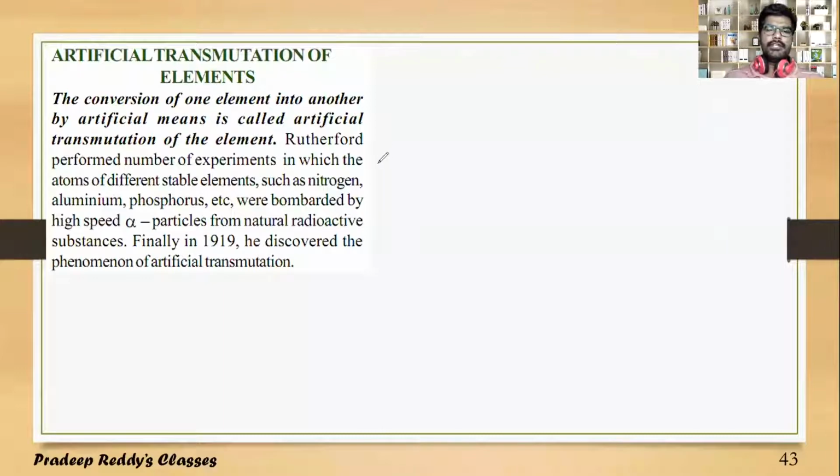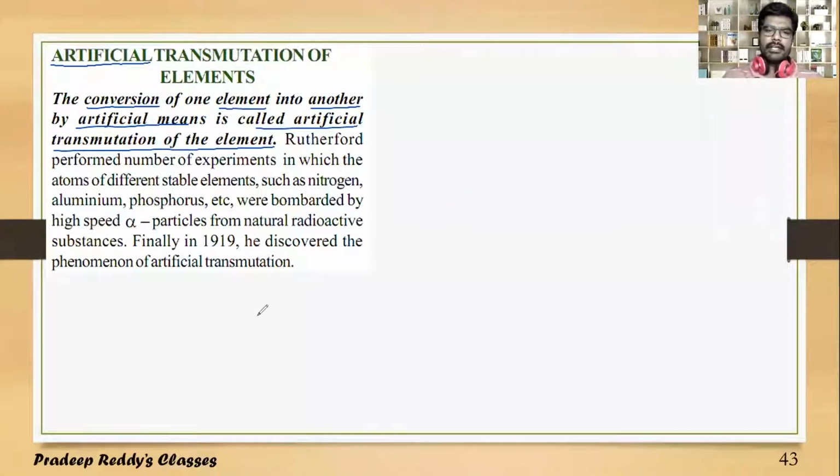So in this video session, we will be learning about artificial transmutation. The name itself tells you: artificial transmutation of elements means conversion of one element into another by artificial means. This is called artificial transmutation of the element.